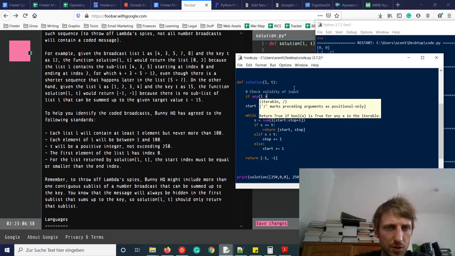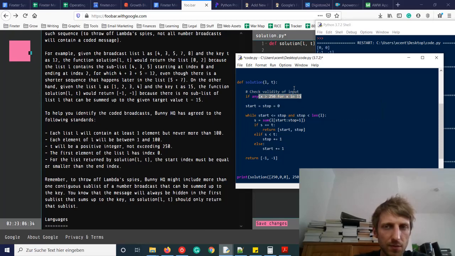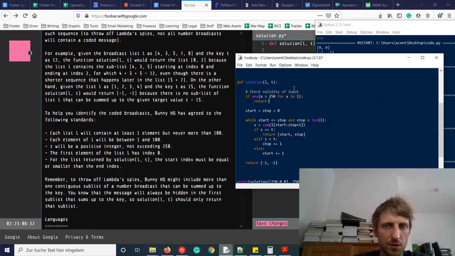So could we do something like this? If we go over all elements in the list, and if one element x is larger than 250, for x in the list, then we return -1 -1.